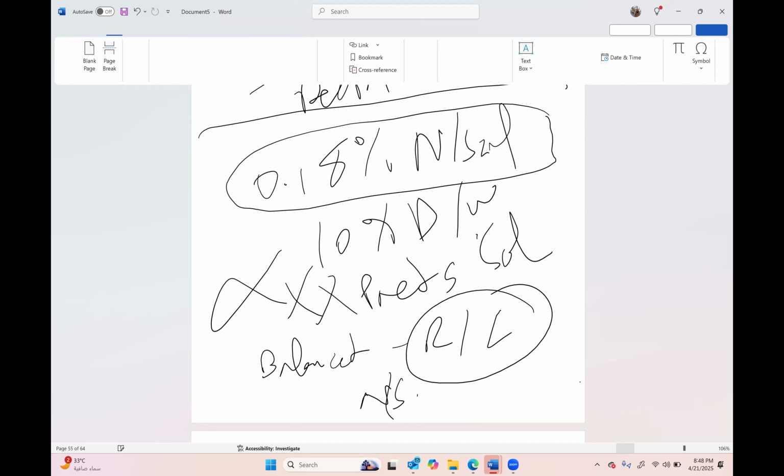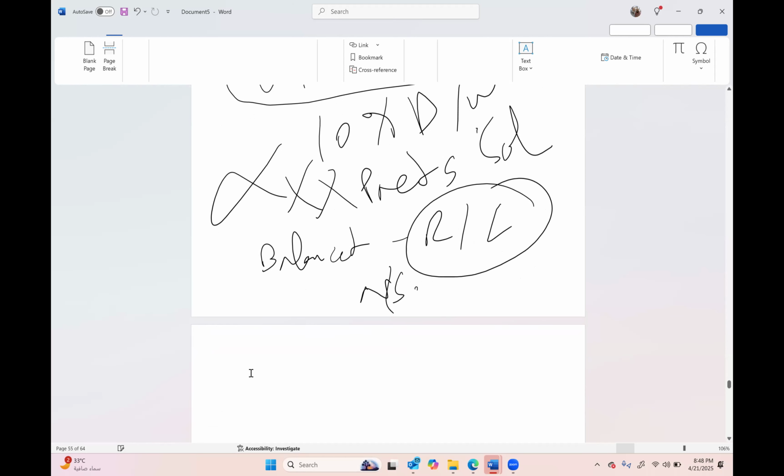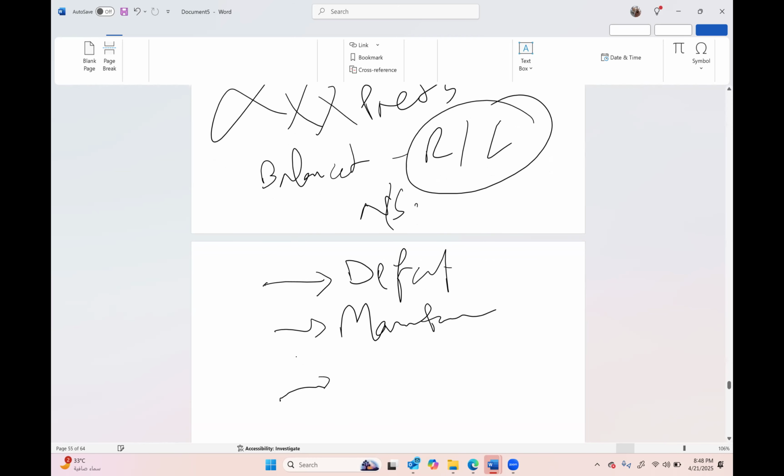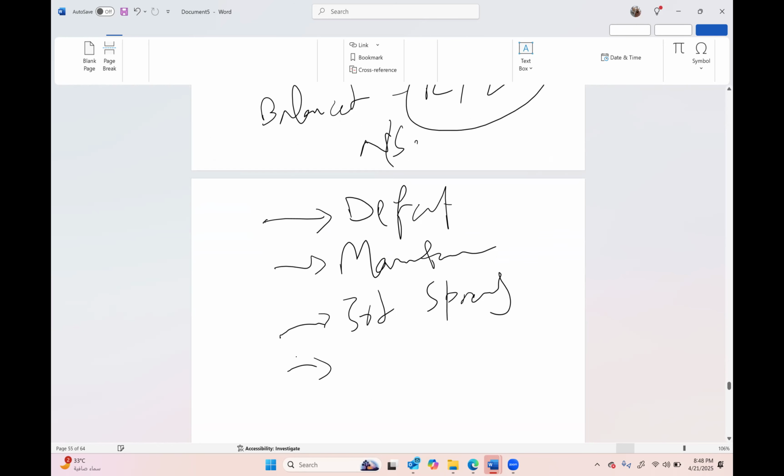They can use normal saline as well, and especially because for any fluid management there is deficit, maintenance, third spacing, ongoing losses, and insensible losses.